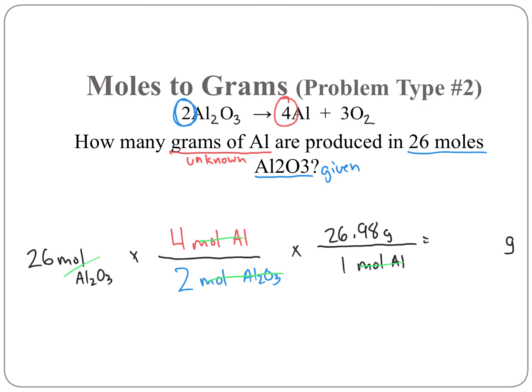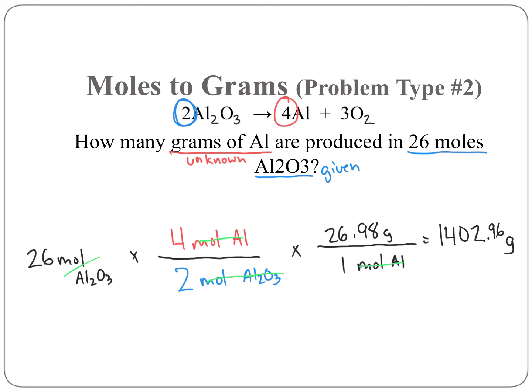All right, if you type this into a calculator, don't try to split it up. You're just going to say 26 times 4, the top, divided by 2, the bottom, times 26.98, divided by 1, equals 1402.96 if you're not going to round it.